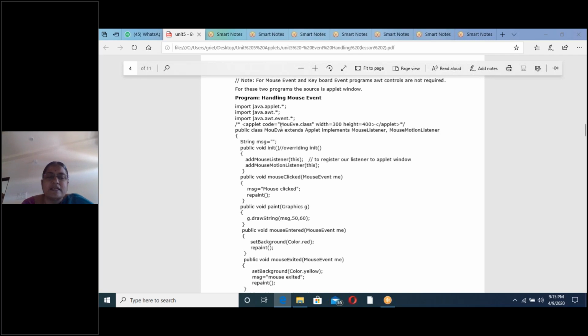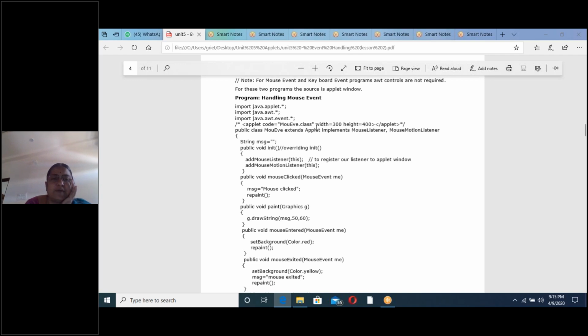So here this mouse event class is in mouse event class we are overriding init method and paint method of the applet class, and this class must provide implementation to 5 methods of mouse listener and 2 methods of mouse motion listener. Because the interface consists of only abstract methods, any class which implements the interfaces must provide implementations to all the abstract methods of the 2 interfaces. Already you know these concepts.